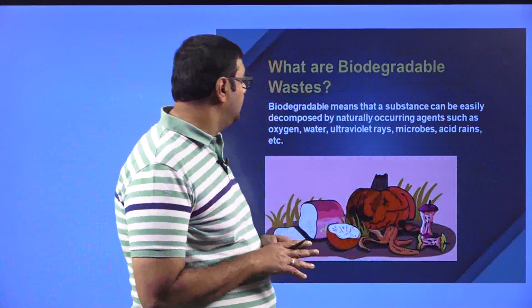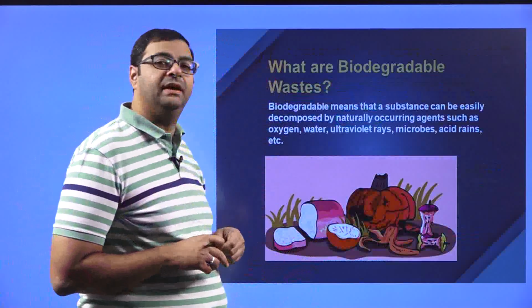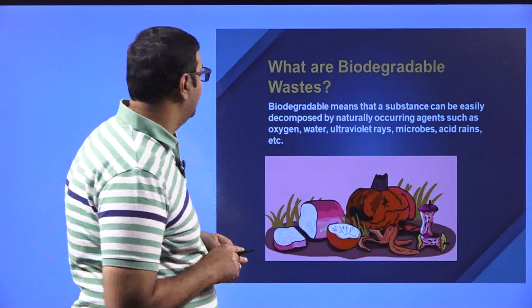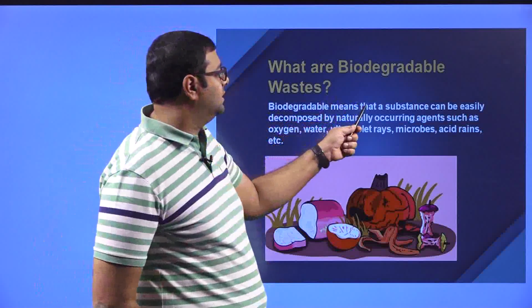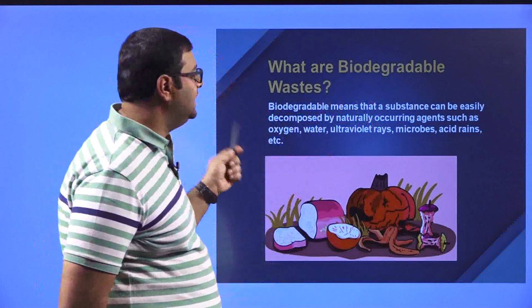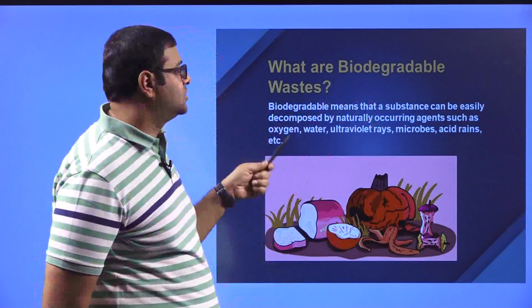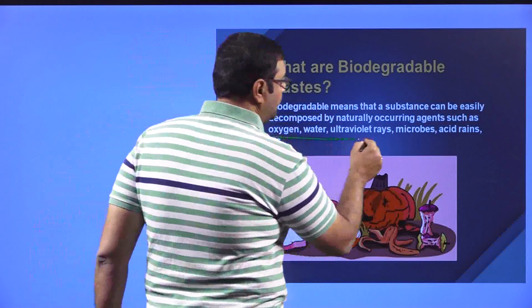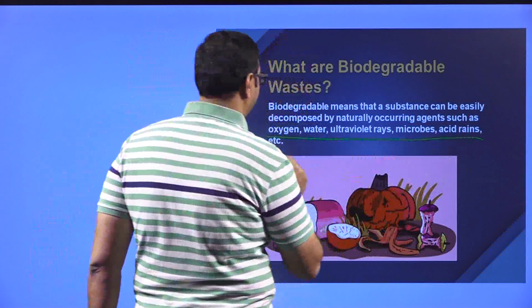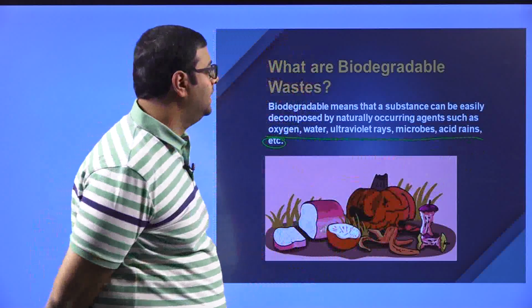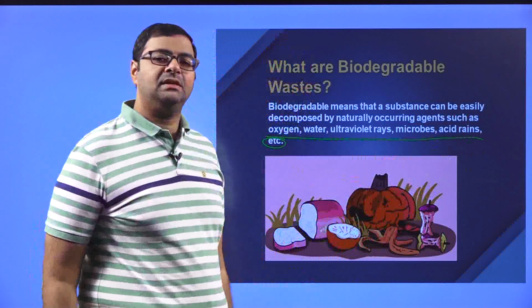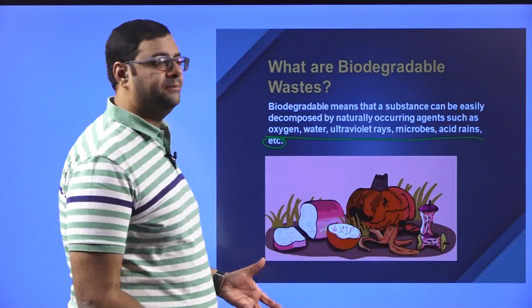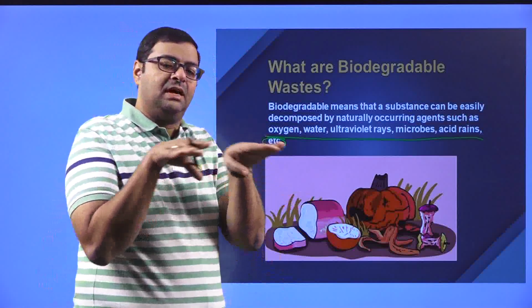Now we will see what are biodegradable wastes. Biodegradable means a substance that can be easily decomposed by naturally occurring agents such as oxygen, water, ultraviolet rays, microbes, acid rains, etc. Say for example, I am there and I have reached my equilibrium, that means I am no more.